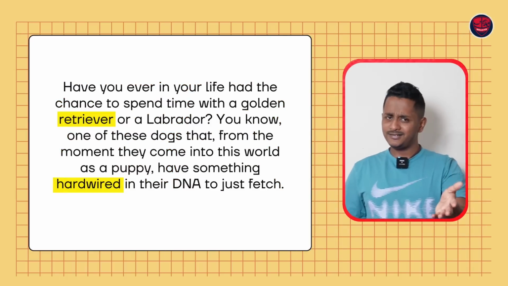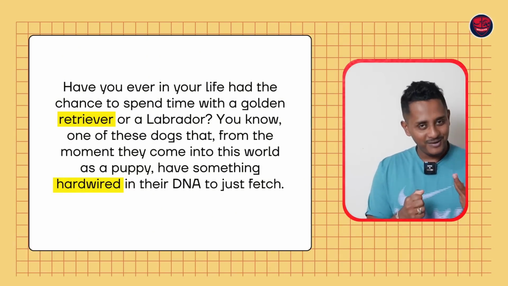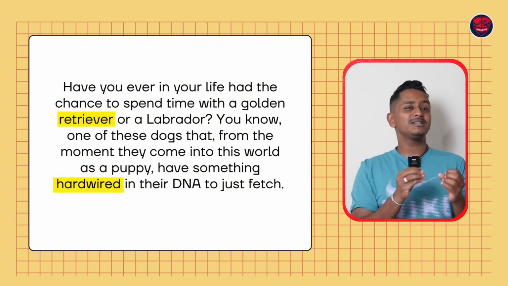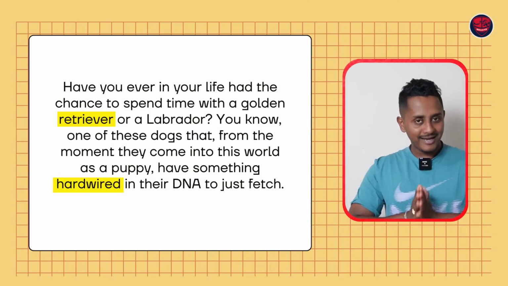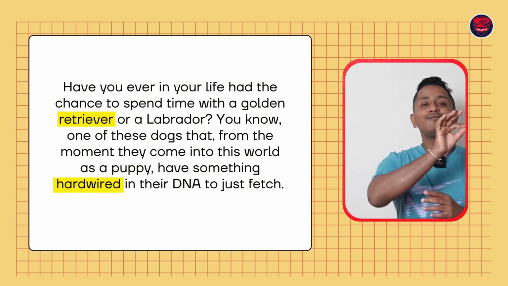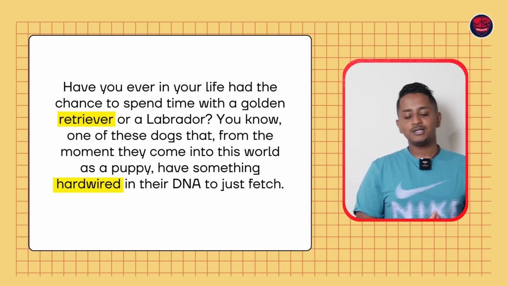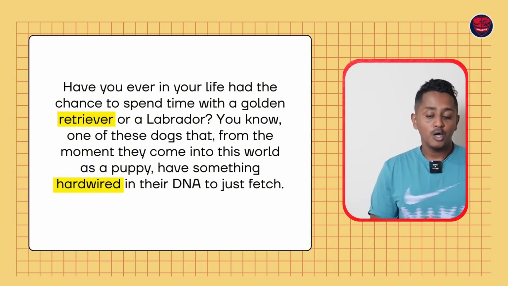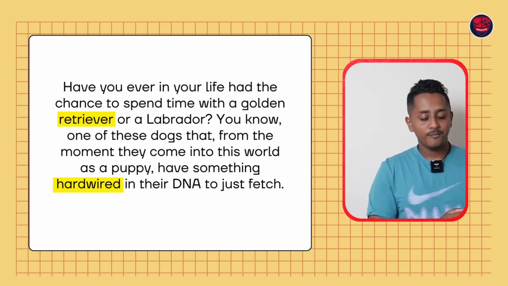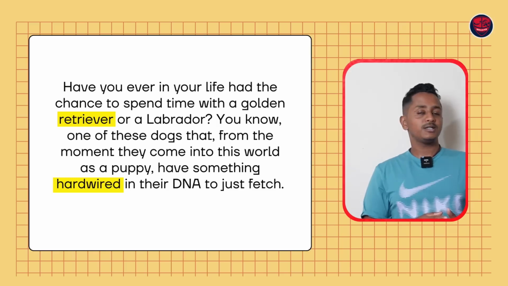Remember this. Let's say this is the text and these two are the difficult words that I have this phobia that if I speak them, probably I'll fumble, I'll break the rhythm, my flow will be affected. Then you can just skip them. But when you skip them, make sure you are very natural. Make sure you skip it in a way that it is very difficult to identify that you've skipped the word. The flow should not be broken. Something like this, you gotta speak. Have you ever in your life had the chance to spend time with a golden or a Labrador? Golden or a Labrador, in that way I did not speak. Spend time with a golden or a Labrador. You know, one of these dogs that from the moment they come into this world as a puppy have something in their DNA to just fetch.